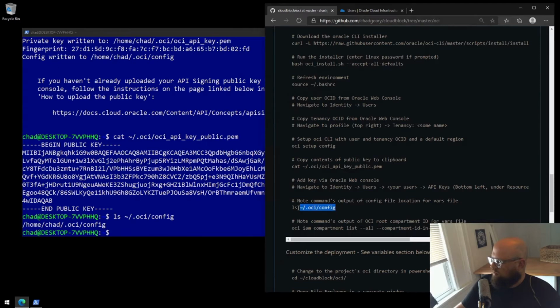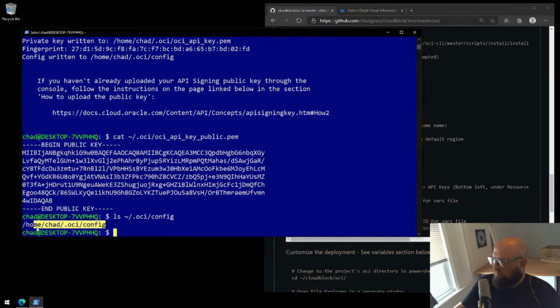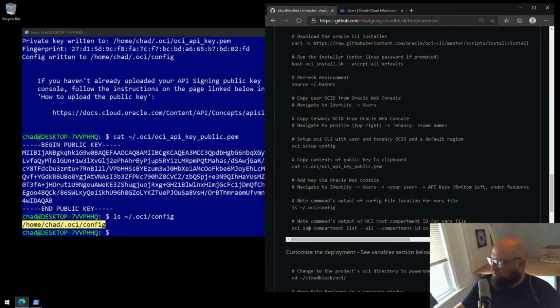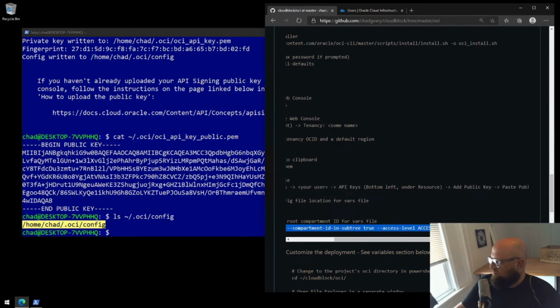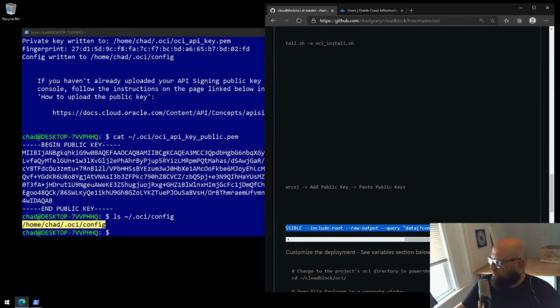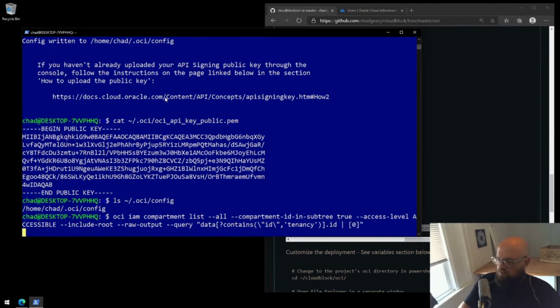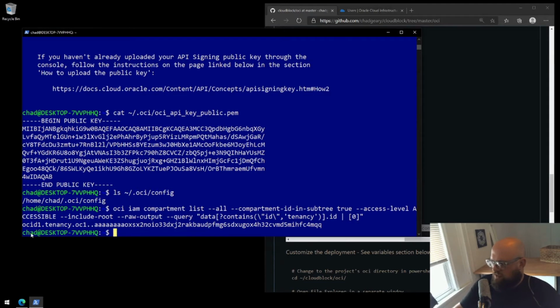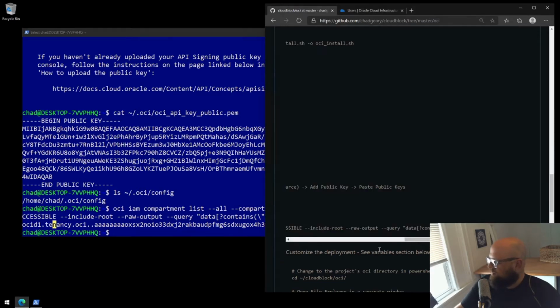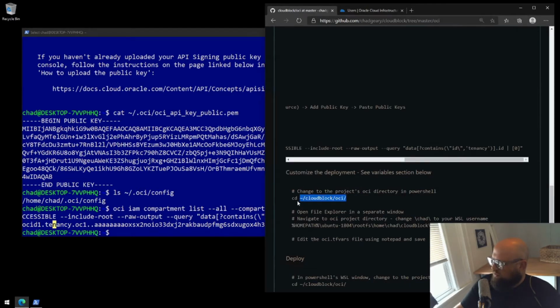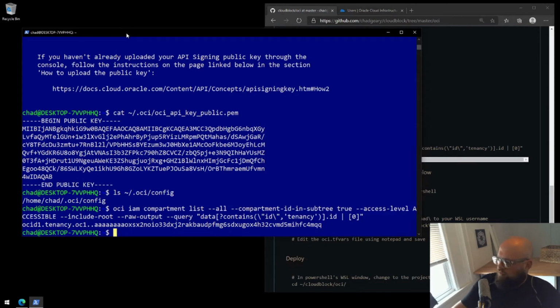We want to make sure we notate the output of this command, which is here. We're going to need that later, and we're also going to need the output of this command, which is the root compartment ID or tenancy ID. Both of these commands should work. This is kind of a self-test to make sure that we've set configuration up. So let me paste this command in, and this will output my tenancy ID, and there it is. It starts with OCID. All right, next. I want to make sure we're in the OCI directory of the Git project we already cloned.